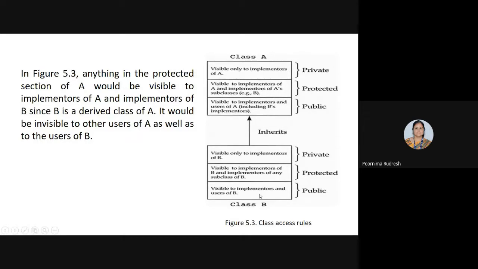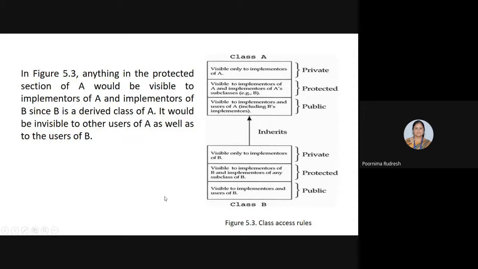Similarly, for class B, if we declare it as private, then the private area is visible only to the implementers of B, whereas the protected area will be visible to the implementers of B and also the implementers of any subclass of B. That means if we derive some other class from class B, then that class's implementers can also see the protected area of class B. And the public area is visible to the implementers and users of class B.